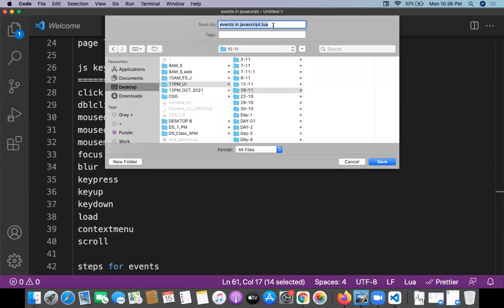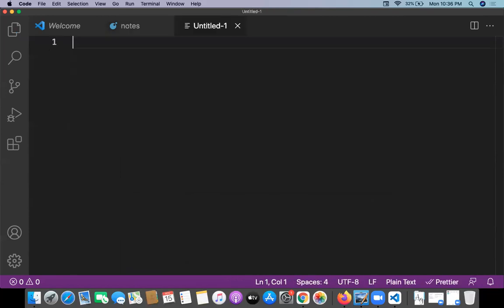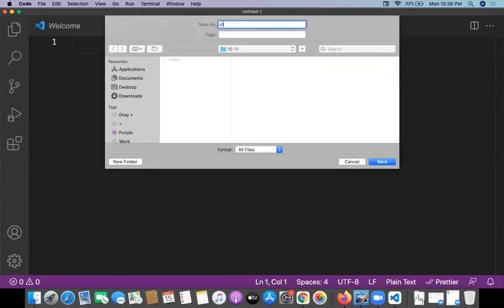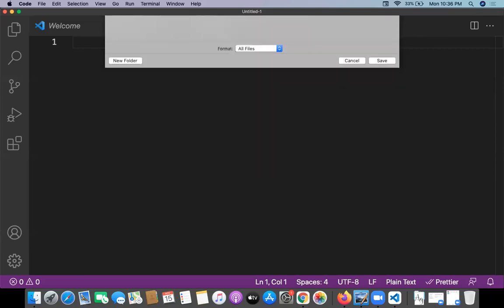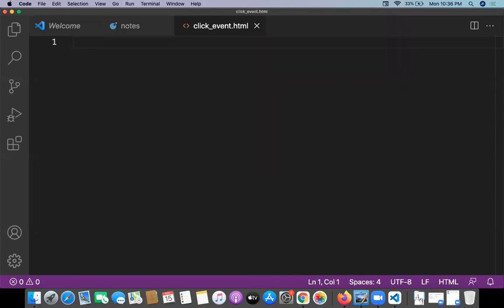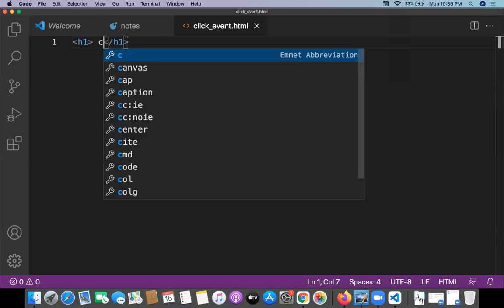Okay, so inside 15 by 11, I just want to write something like notes. Now I'm creating a new application. This will be the click event. We'll go with the click event first: click event.html. Where do you want to click? I want to click on H1. So, click me.